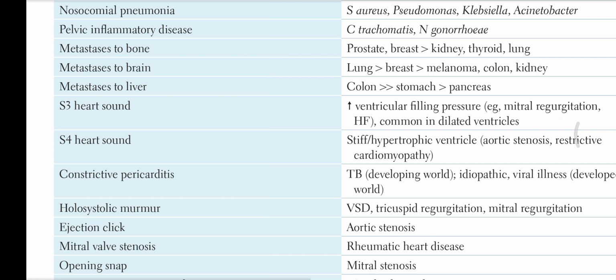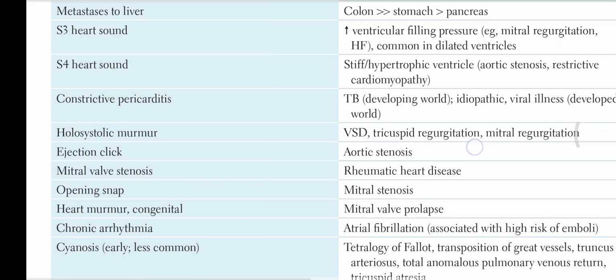Metastasis to bone: prostate, breast, kidney, thyroid, lungs. Prostate and breast are more common than kidney, thyroid, lungs. Metastasis to brain: lungs, breast, melanoma, colon, kidney. Metastasis to liver is more common from colon, then stomach, then pancreas.